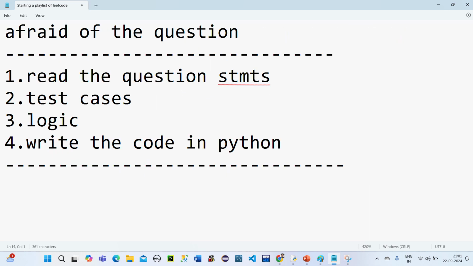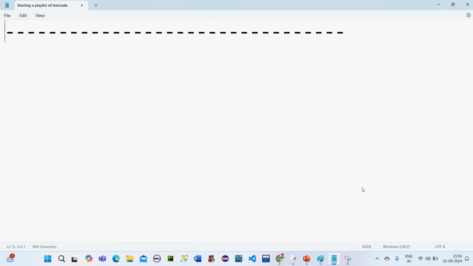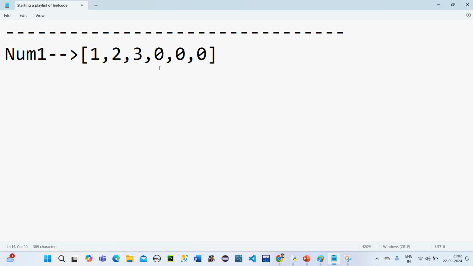So we have an array. To help you out, I have taken two things in Paint. First is my num1, which is 1 2 3, and then 0 0 0. Why am I taking these zeros? Because I have to merge in this array only, no need of taking an extra array.